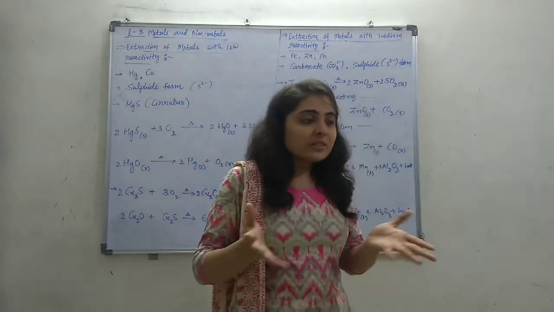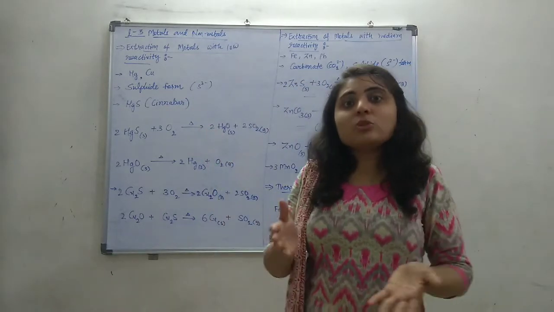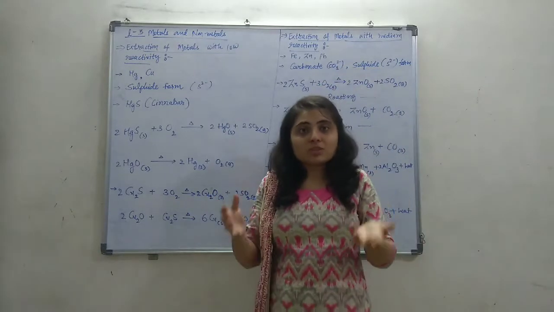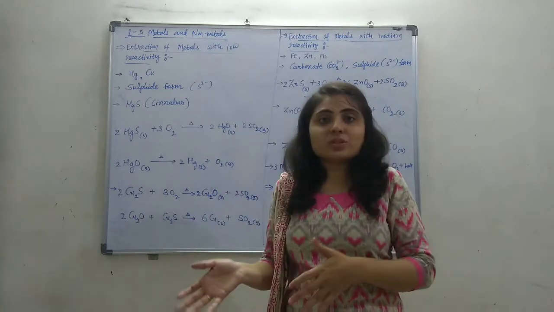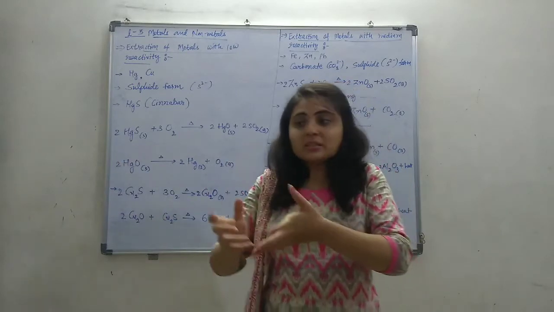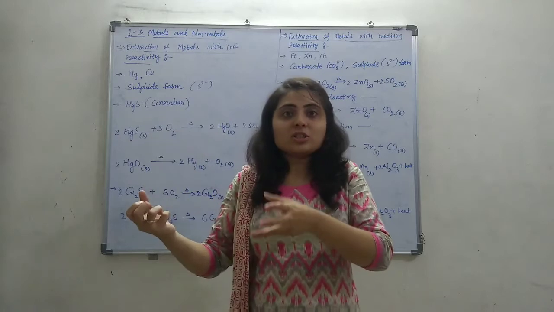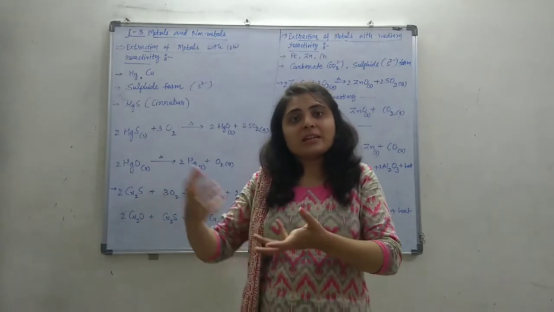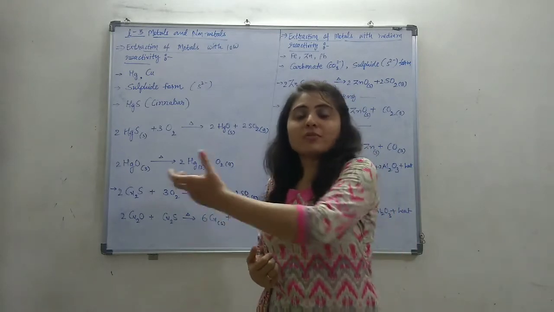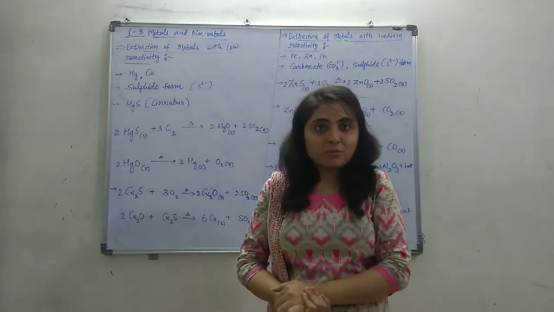Whenever there is a sulfide form, by the roasting process we need to convert it into oxide, and then the oxide will be reduced to the metal. Removal of oxygen is the reduction process. So after removing oxygen, we get the metal.